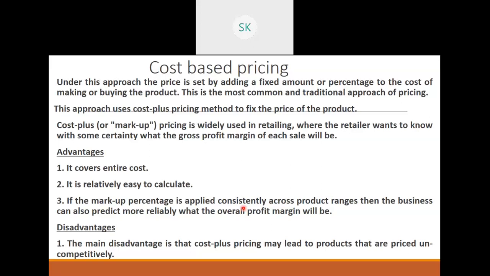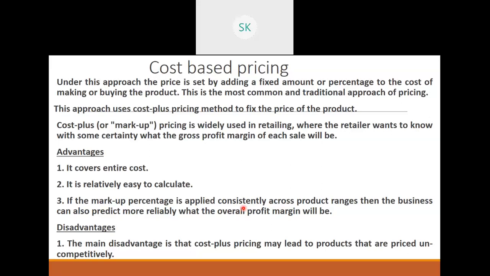So if I keep up with the same pricing strategy all the time, it is easy for me to understand and forecast how much profit I am getting for all the products. For example, the same Santur we can take. They have body soap, the normal soap which they give out.